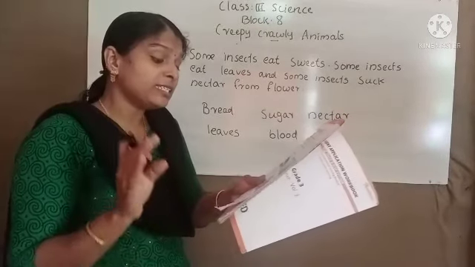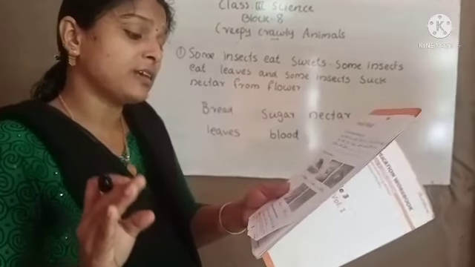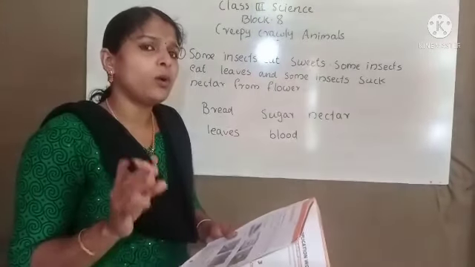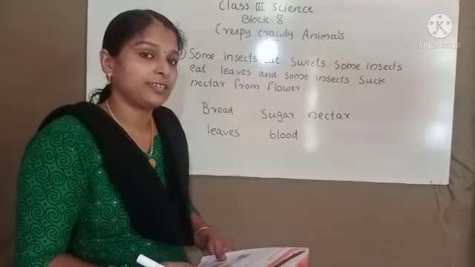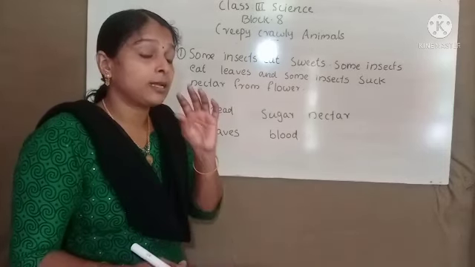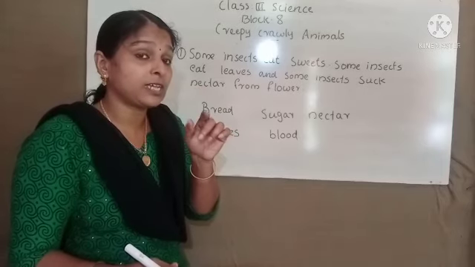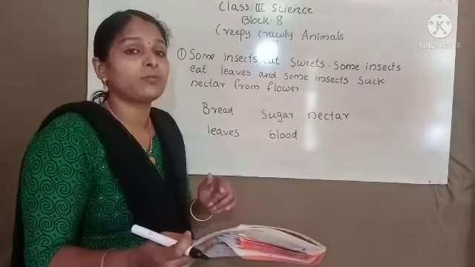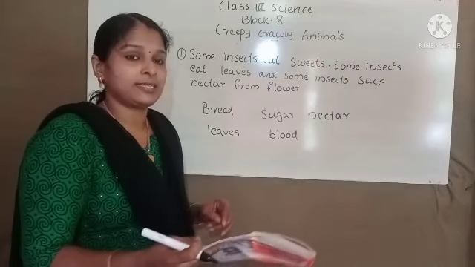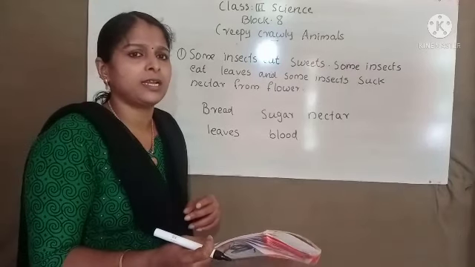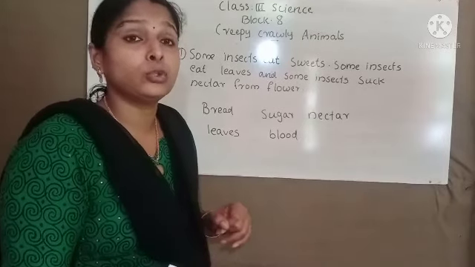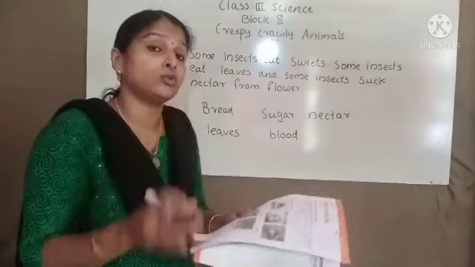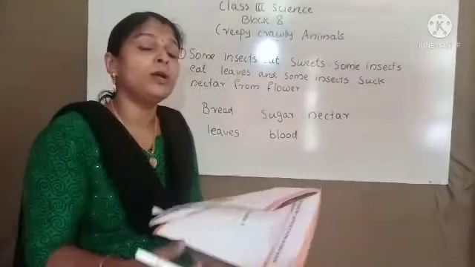Third question is describe the mouth of an insect that sucks nectar from a flower. How will be the mouth of an insect that sucks nectar from the flower, children? We already told which type of insects suck nectar from the flower. Yes, siphoning insects, butterflies and moths we studied. How is their mouth? Yes, their mouth has a feeding tube. With that only they suck nectar from the flower. So you can write the answer.